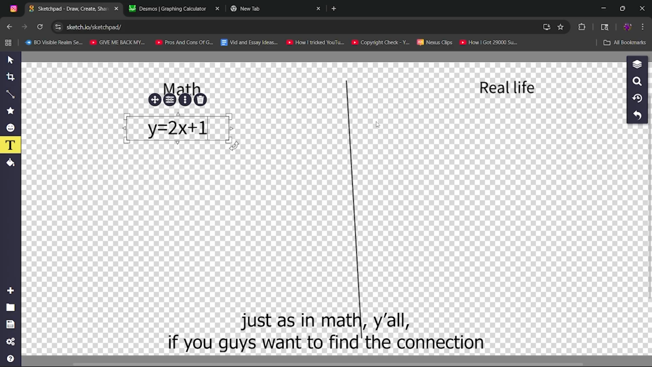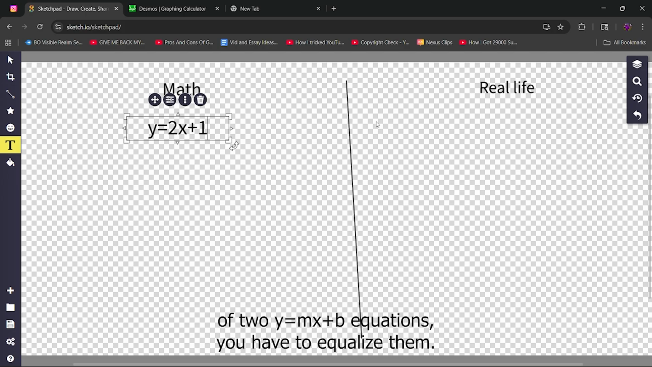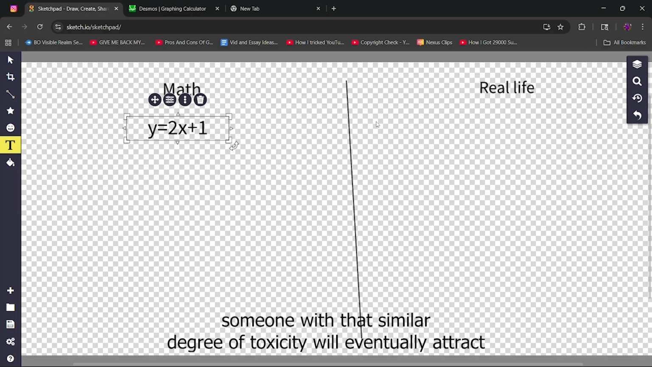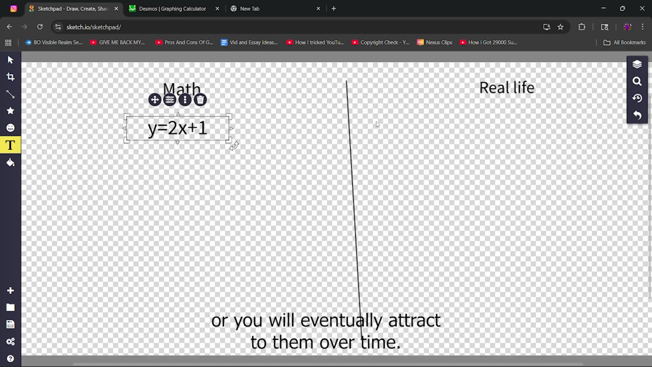Just as in math, if you want to find the connection of two y equals mx plus b equations, you have to equalize them. I think that's the same in real life. If you're toxic and you build a good degree of toxicity, someone with a similar degree of toxicity will eventually attract, or you will eventually be attracted to them over time. And I think that's the really big thing here.